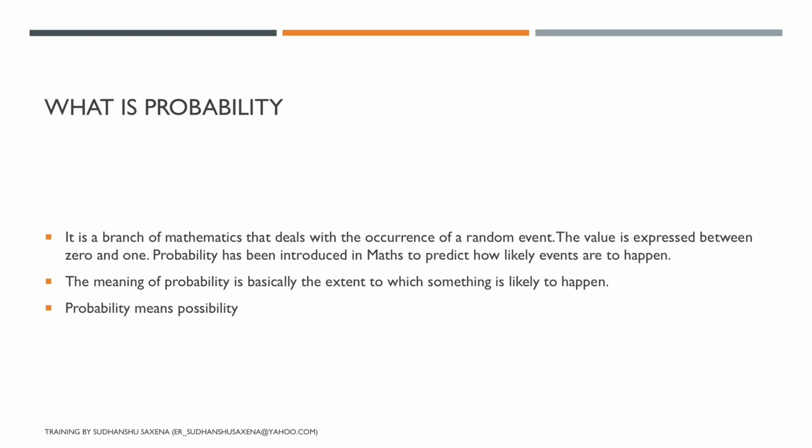So if you simply say what probability means, it simply means possibility. The meaning of probability is basically the extent to which something is likely to happen, right? Whether something will happen or will not happen, with the help of those mathematical entities I can understand whether something is going to happen or not.